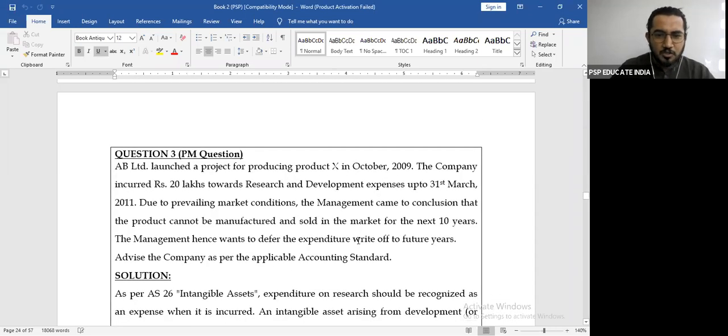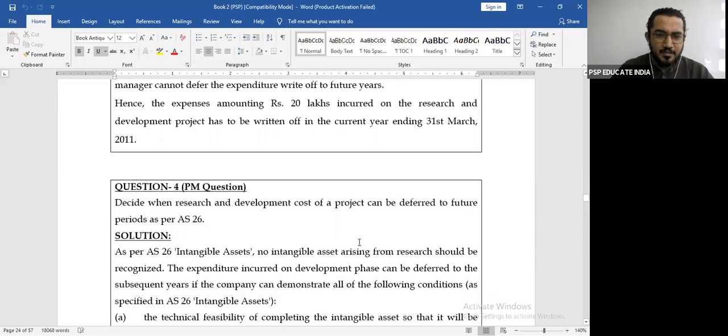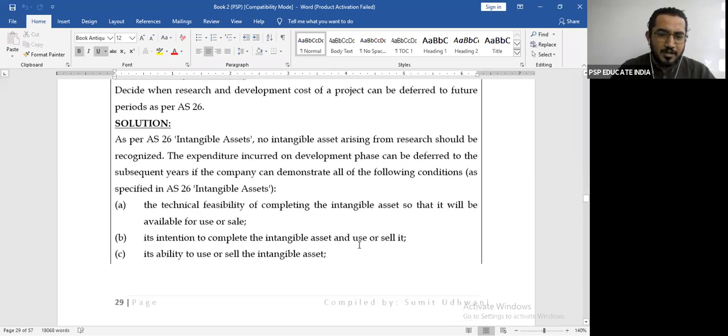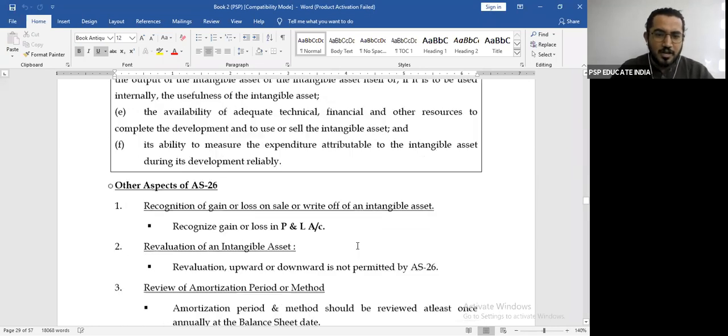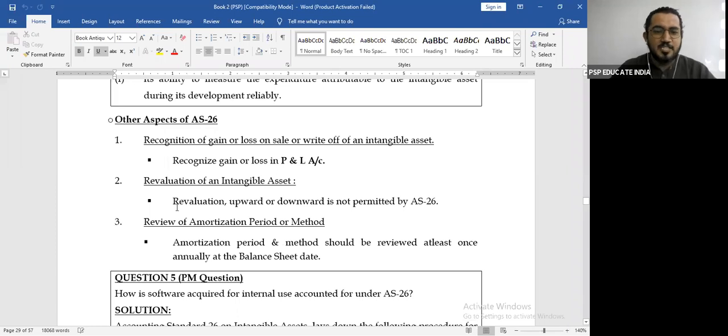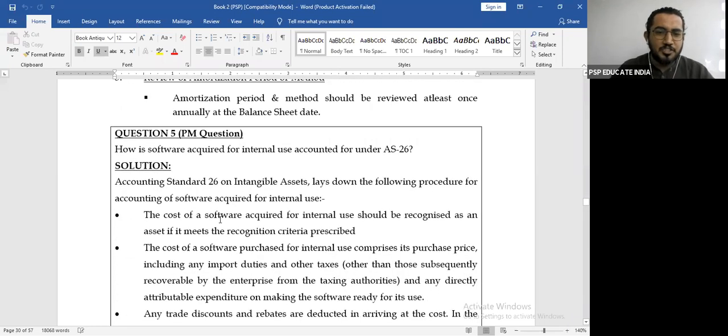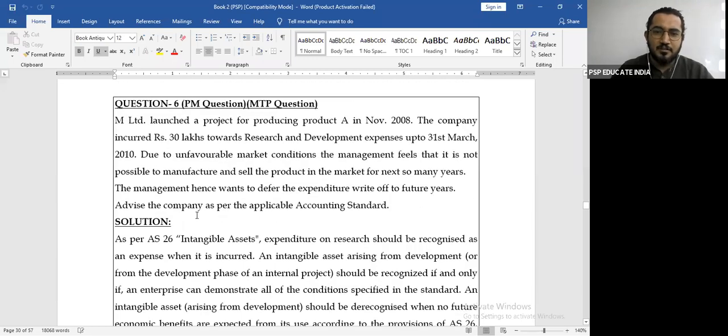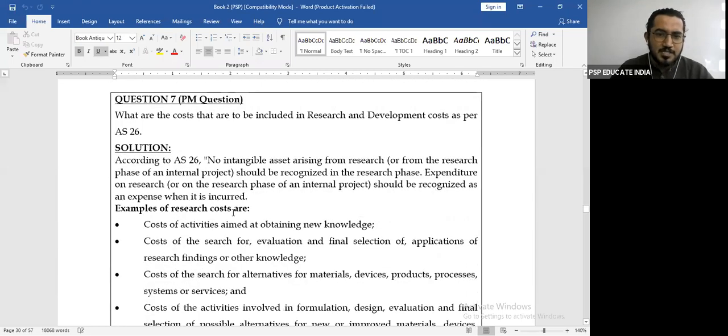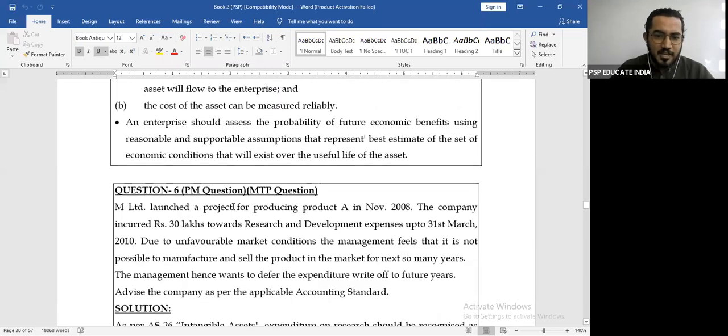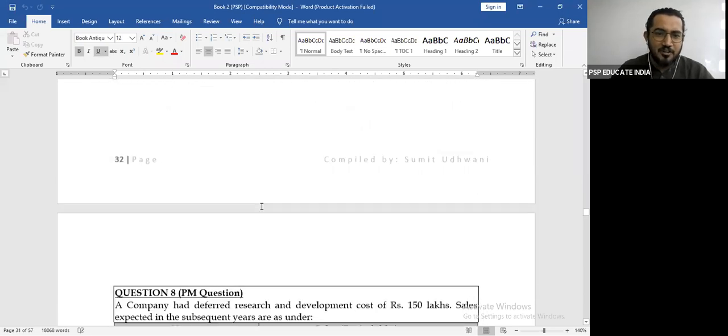Right after that, I guess we have already done question number 1 and 2. We have also done question number 3. Question number 4 is also done, I guess. Other aspects of AS26 that we will see today, leave it as of now. Question number 5 is left. Question number 6, I guess we have already done. Question number 7 is left.